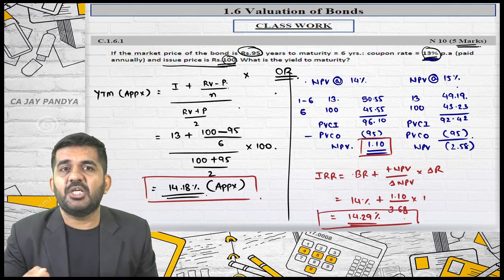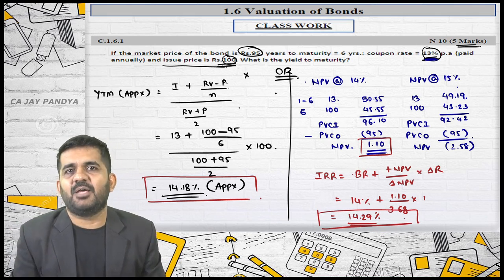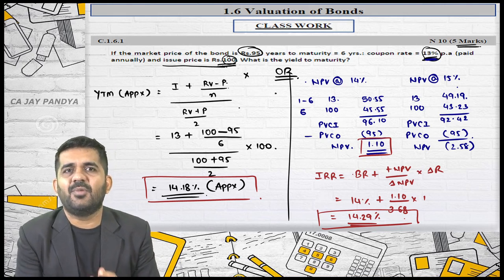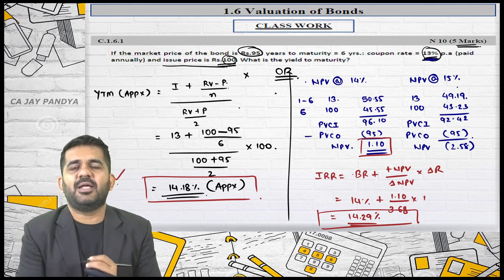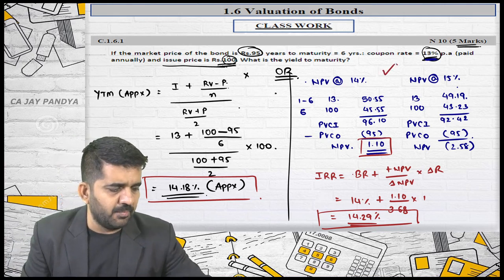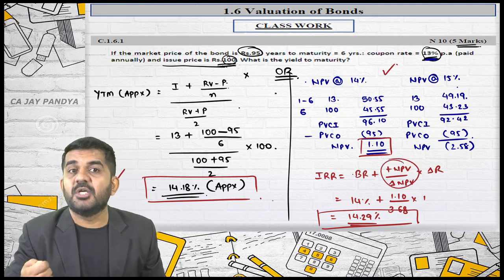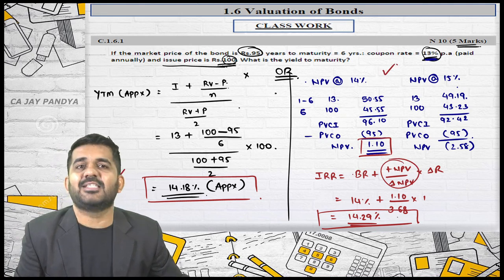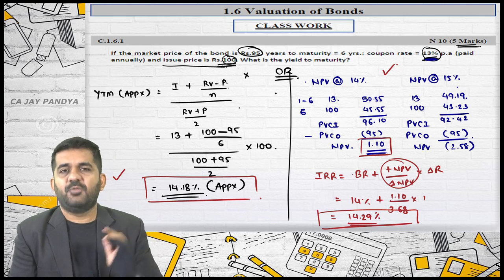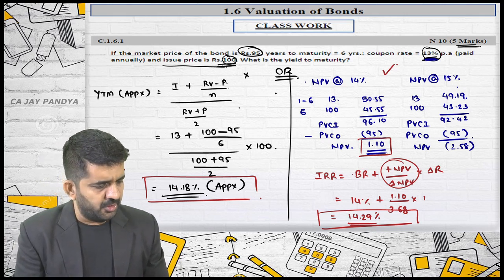Sir, when in examination can I use approximation technique? You can use it at any point of time if YTM is asked. I will suggest you, if there are less number of marks, directly find out by approximation method. If there are more marks, say this question is of 8 marks, find it out by interpolation method. Here also, we are doing approximation only. Is it alright? But this will be lesser approximation. This will be more approximation. Is it alright? This is first question, finding out YTM. Question number 2.